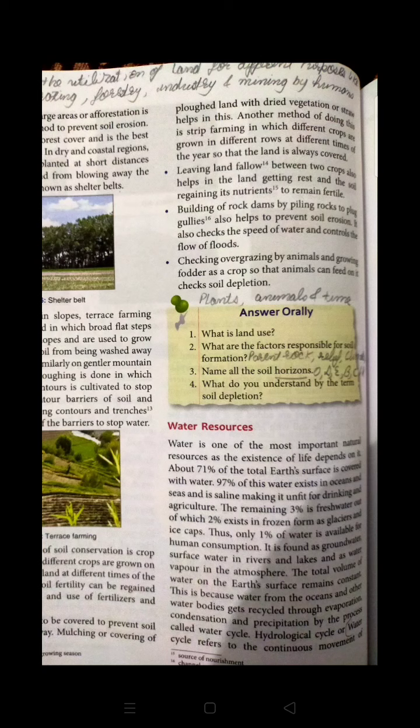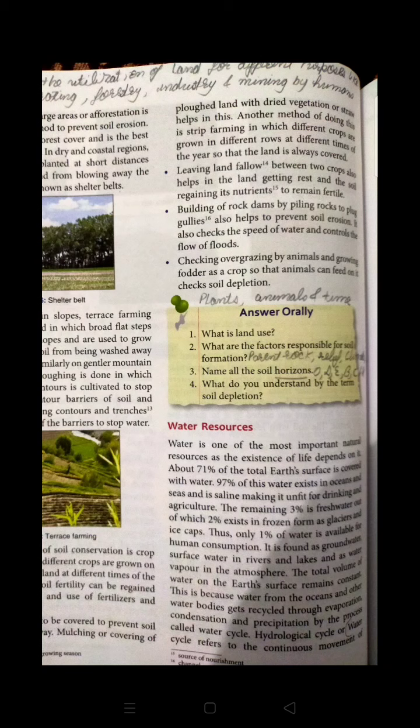Out of that 71%, 97% of water exists in the form of oceans, seas, or saline water, which is not fit even for agricultural activity. We are not able to grow our crops with this water, nor drink it, so it is definitely unfit.